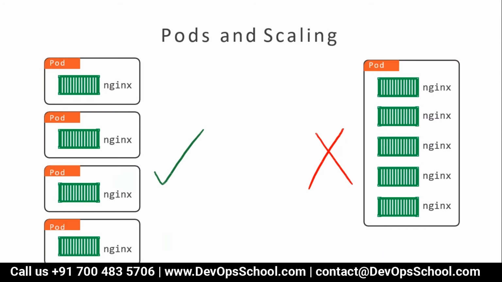Here you see, in one pod you have multiple Nginx. Multiple Nginx, the same kind of application, is a bad practice. Why? Because ultimately we can load balance only one Nginx, not everything, because Nginx runs on port 80, and you cannot run it again inside the same pod on port 80. So it's not a good practice. One pod, one Nginx, one kind of application is good practice. If you want to keep two containers, keep something different, Nginx and something else. That's called tight coupling.